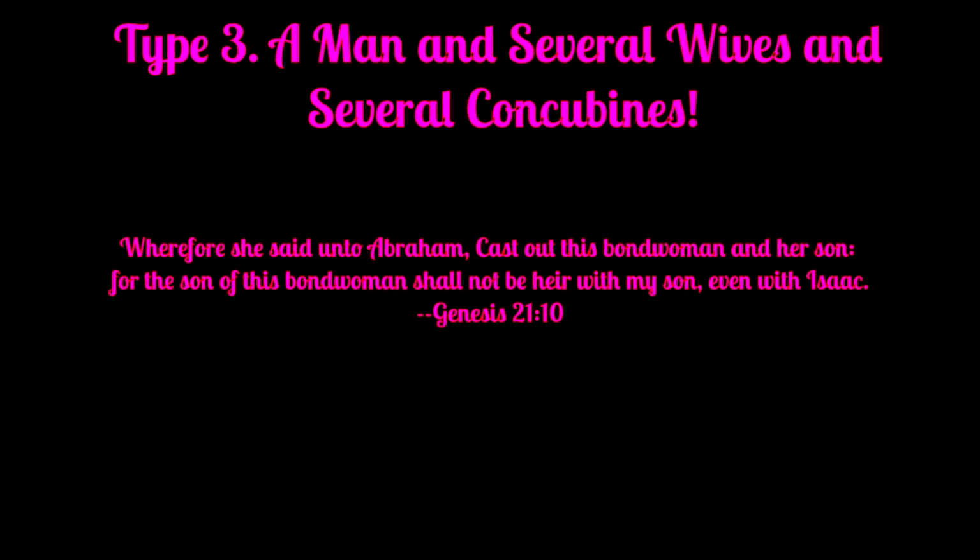And then in this one, we have a man, several wives and concubines. In this one, it is Abraham, and he was told to cast out his bondwoman and her son, which is his son, because she did not want him to be the heir with her son. And the issue is that he did cast her out, but then he had to take her back because God said so.